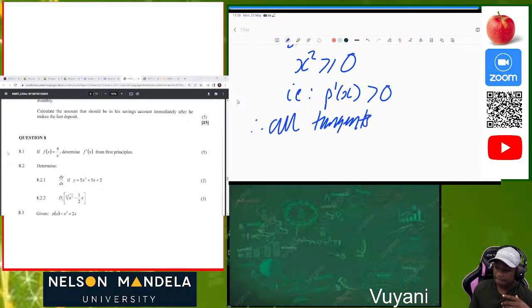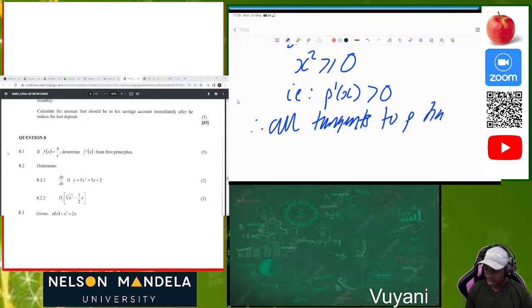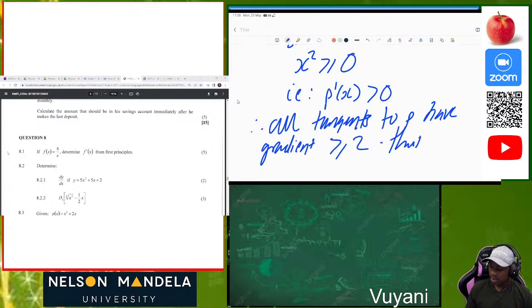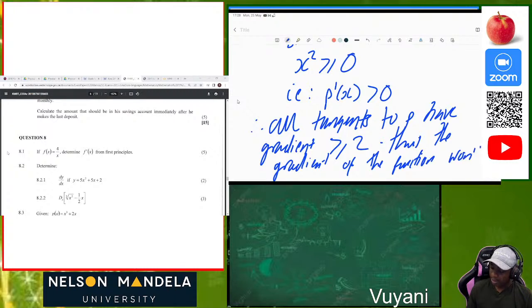of the function p have gradient greater or equal to 2. What does that mean? Thus, the gradient of the function won't be negative.